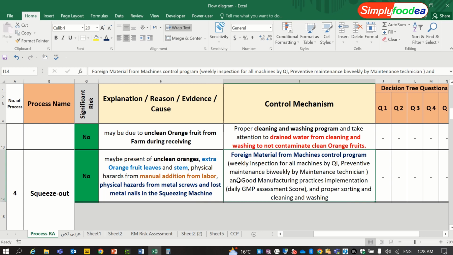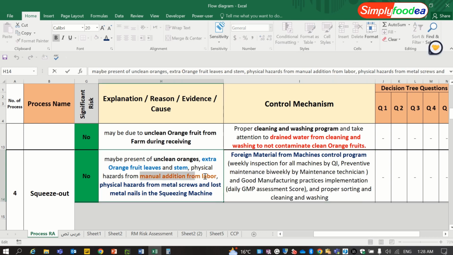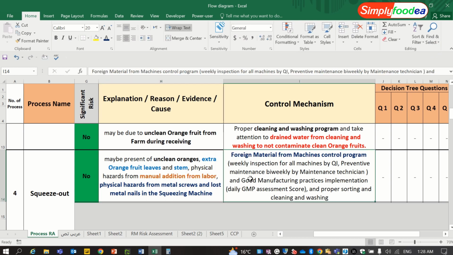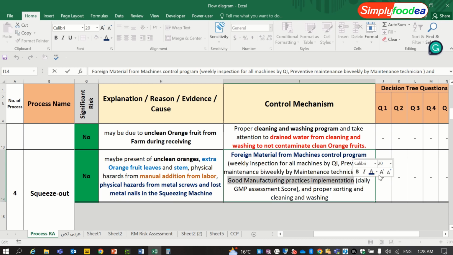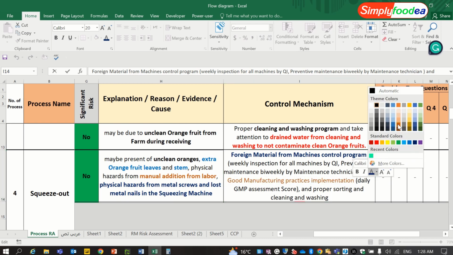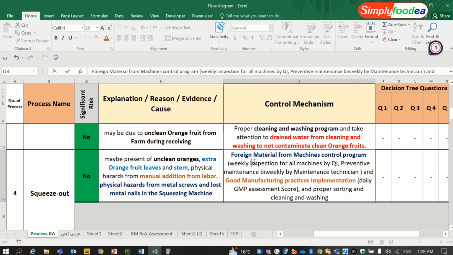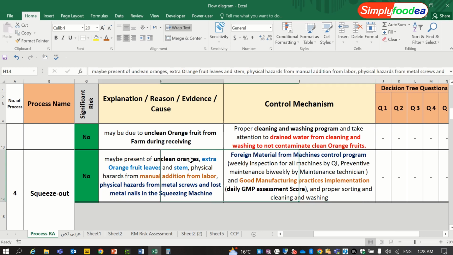Also, controlling the manual addition and the labor cross contamination, we can control it by the good manufacturing practices implementation. So let's put it with the same color of the hazard. For example, by the quality inspector also, with a daily GMP assessment score if you are doing it on a daily assessment.